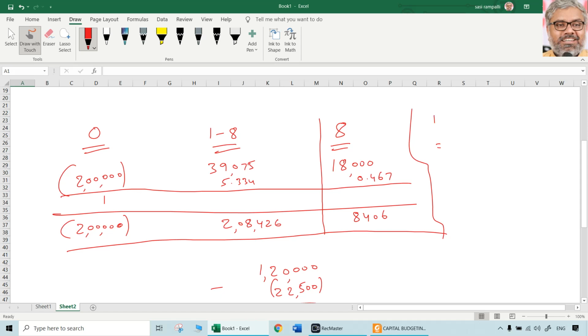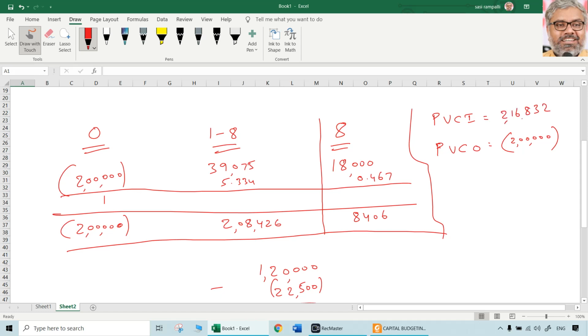Then you can have separately present value of cash inflows and present value of cash outflows. Present value of cash outflows is anyway 2 lakhs. Present value of cash inflows is how much? Add these two things, 8406 plus 208,426, 216,832.